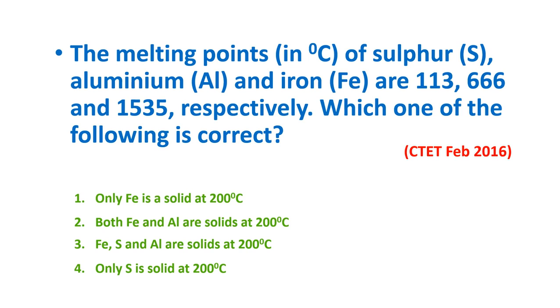Both Fe and Al are solids at 200 degrees centigrade. Fe, S and Al are solids at 200 degrees centigrade. Only S is solid at 200 degrees centigrade. Option 1, only Fe is a solid at 200 degrees centigrade, is the right answer for this question.